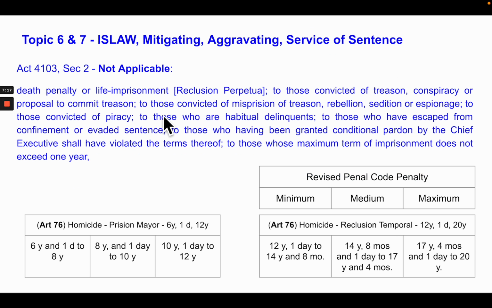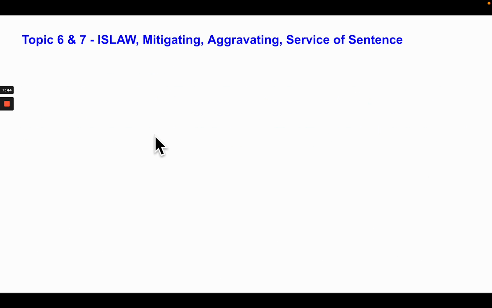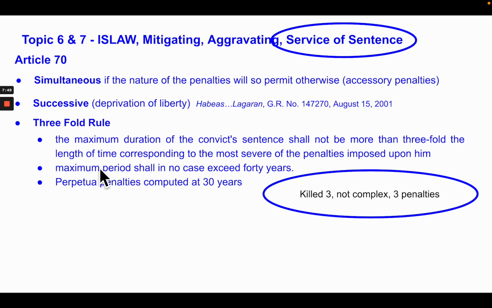Take note again, just so you will not be confused. Although Article 70 mentions perpetual penalties, persons who have been found guilty of a crime, the penalty of which is life imprisonment or reclusion perpetua, cannot enjoy the benefits of the indeterminate sentence law. Just wanted to make that clear, because you'll see it here. In Article 70, perpetual penalties are computed at 30 years.